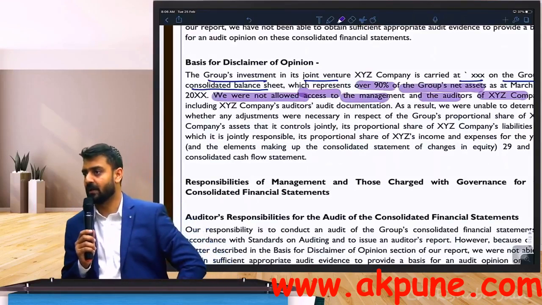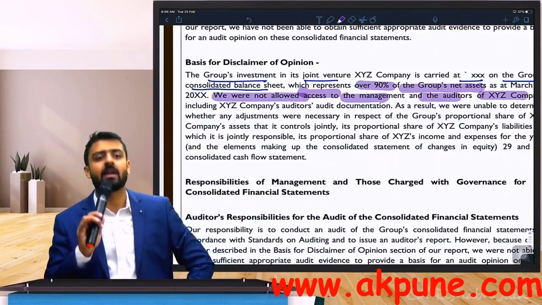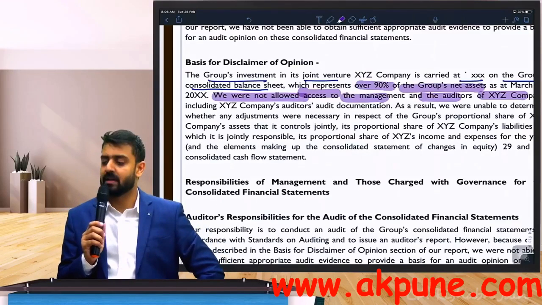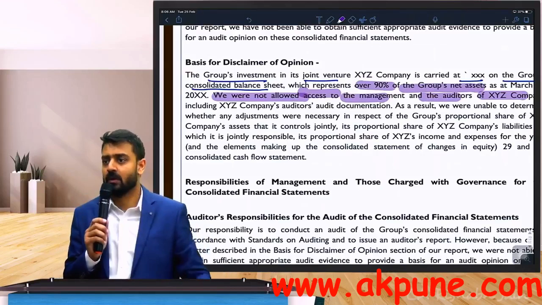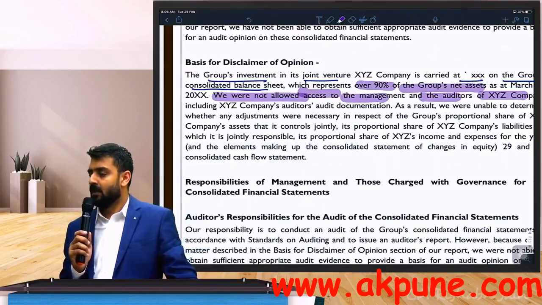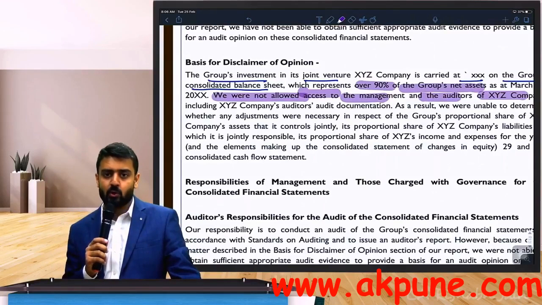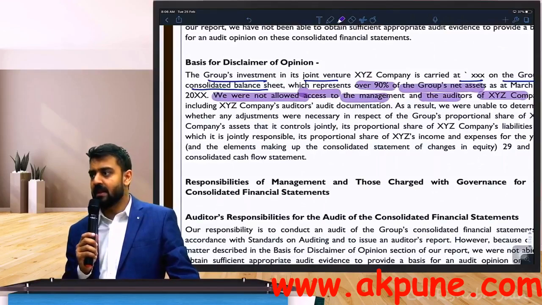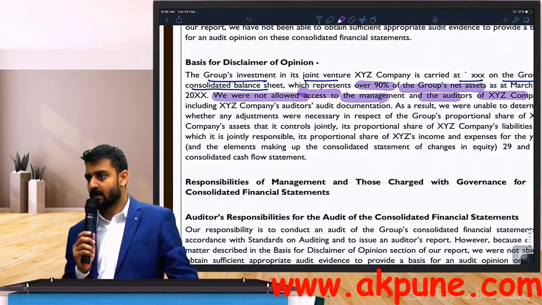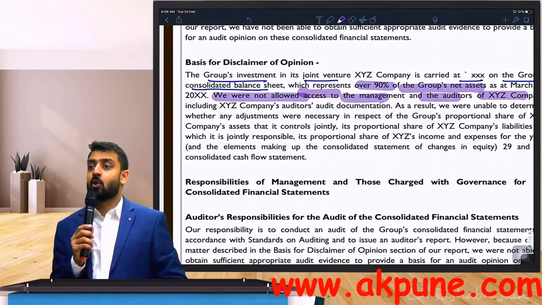Disclaimer of opinion. Done. With the word disclaimer in brackets, you can mention disclaimer of opinion in brackets. Write down: when there is a restriction on auditor's scope of audit.